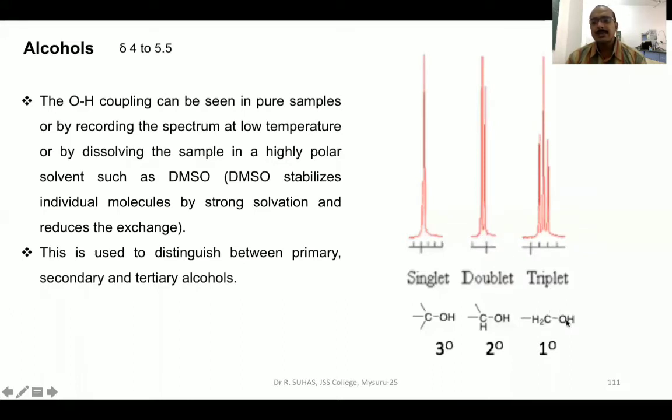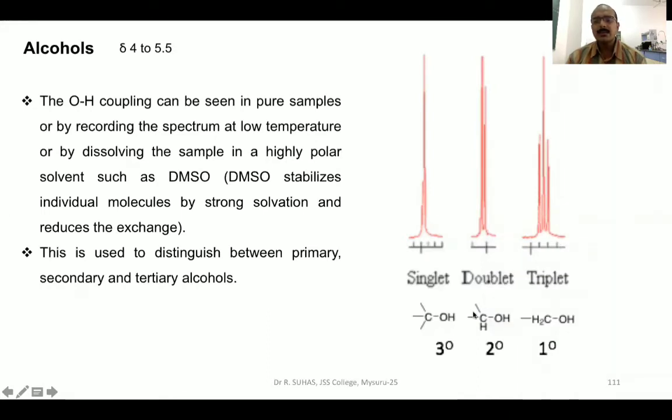The coupling takes place. That means CH2 is coupling with OH. So for this H, the neighboring protons will be 2. The n plus 1 rule says 2 plus 1, 3. So you can expect a triplet for this OH. So primary alcohols will exhibit triplets in their 1H NMR spectrum.